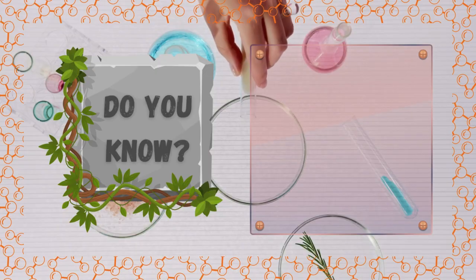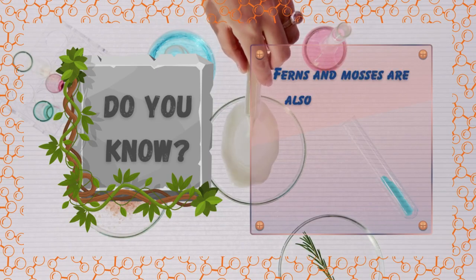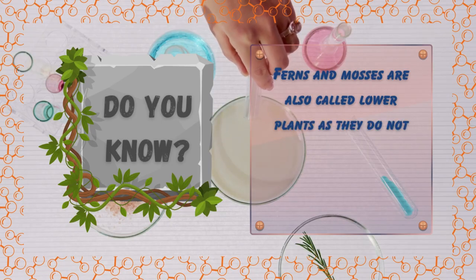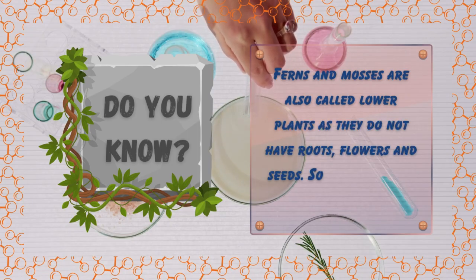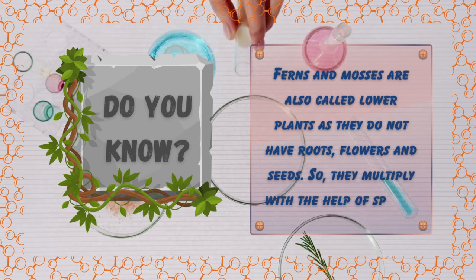Do you know? Ferns and mosses are also called lower plants as they do not have roots, flowers and seeds. So, they multiply with the help of spores.